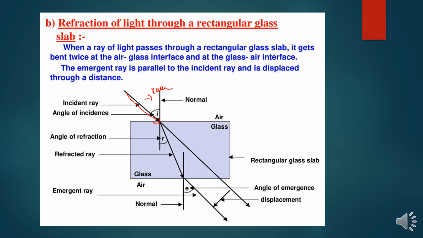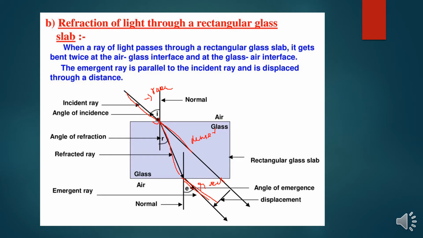So we can say this is the rarer medium, the air medium. The ray bends inside the glass slab. Again it is refracted at this other surface, and again it is displaced through a distance. It emerges in the other medium. The glass slab is the denser medium, right? And this is the rarer medium. Is it clear? So the incident ray is refracted inside the glass medium, and again it emerges into another medium, the rarer medium.